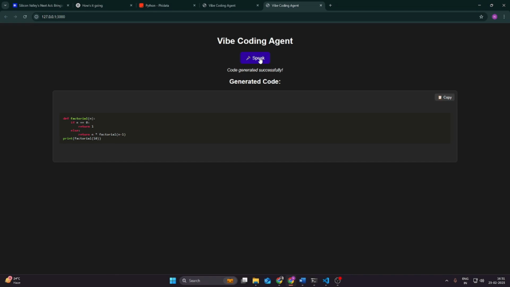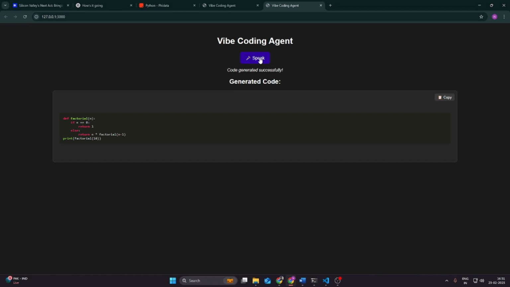So why is vibe coding important? Well, it completely redefines how we interact with programming. No need for manual typing, just speak and AI generates the code for you. Don't like the generated code, just tell the AI to tweak it. Faster prototyping would be there with this particular application. You can quickly generate functional code snippets, and even beginners can create software using voice inputs. This is the future of software development, where AI becomes your coding assistant, making development faster, easier, and more efficient.